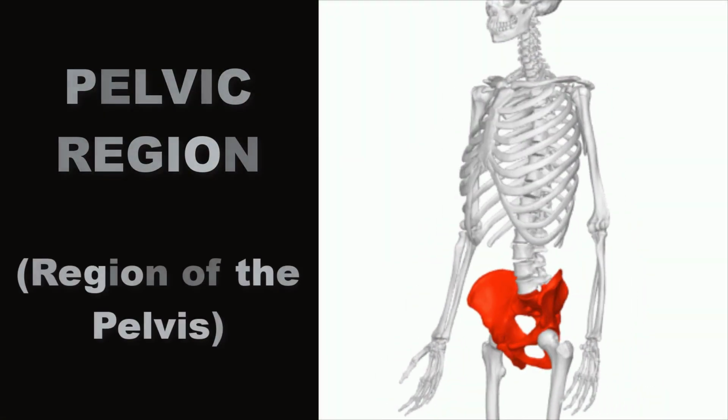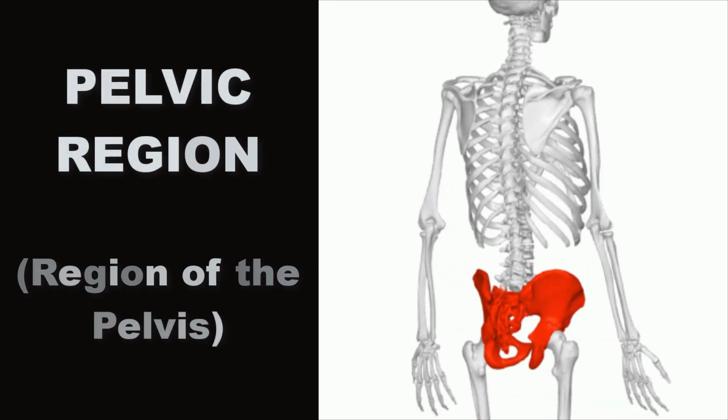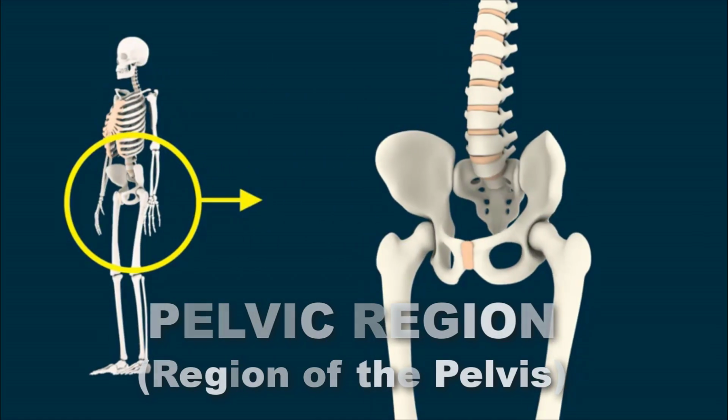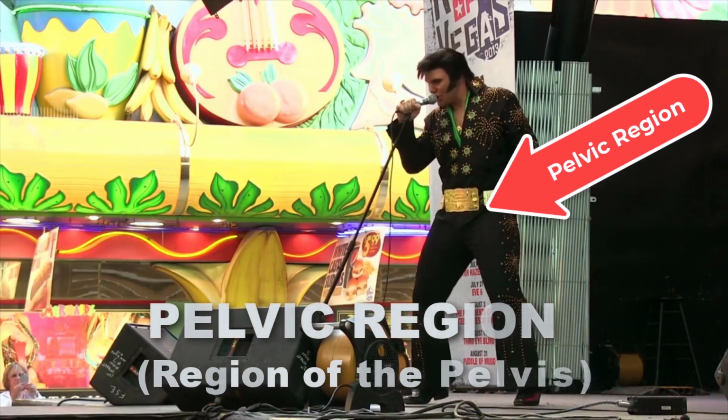The pelvic region includes the trunk region between the abdomen and the lower limbs. This region holds the pelvic girdle, which includes the hip bones. I think of Elvis dancing with his pelvis.